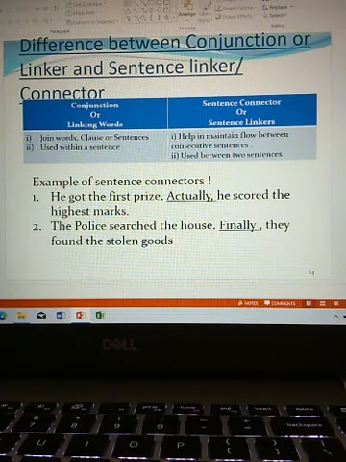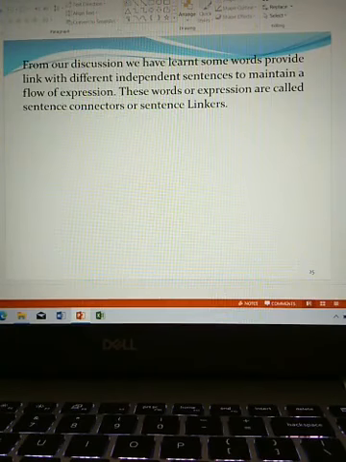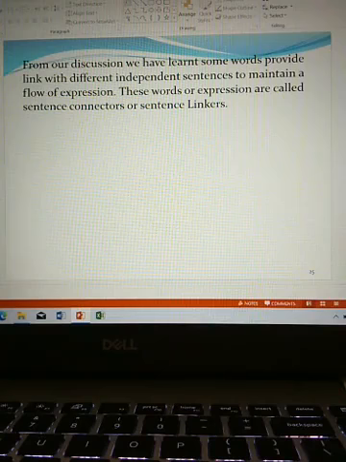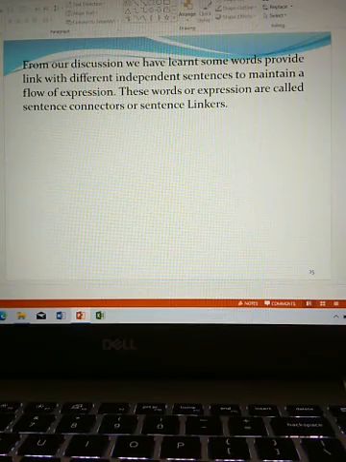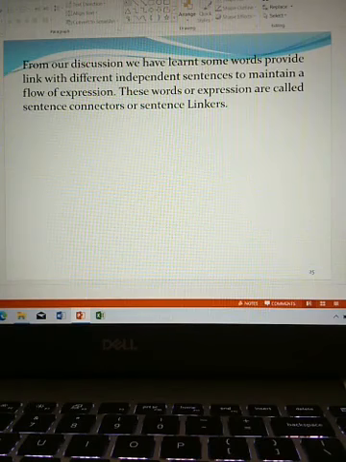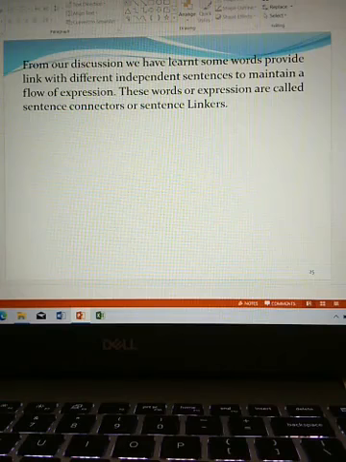From our discussion, we have learned some words provide a link between different independent sentences to maintain a flow of expression. These words or expressions are called sentence connectors or sentence linkers. Sentence connectors and conjunctions at a glance. 1.